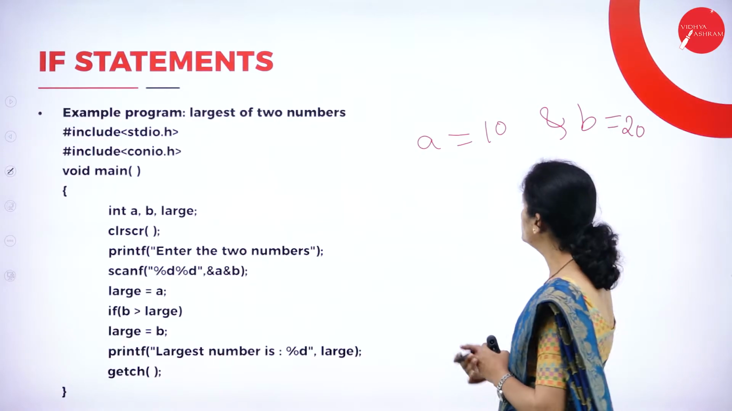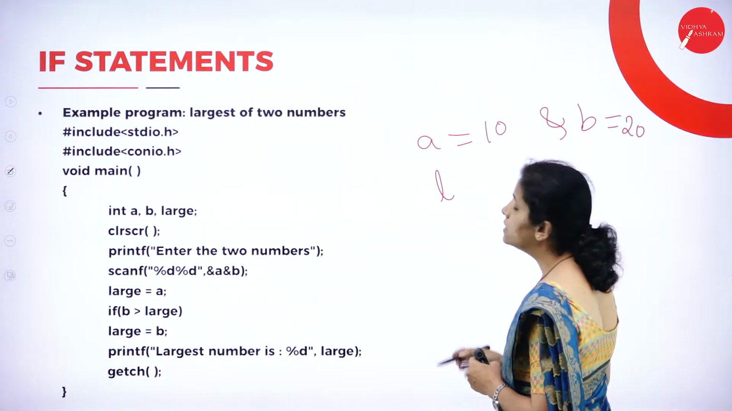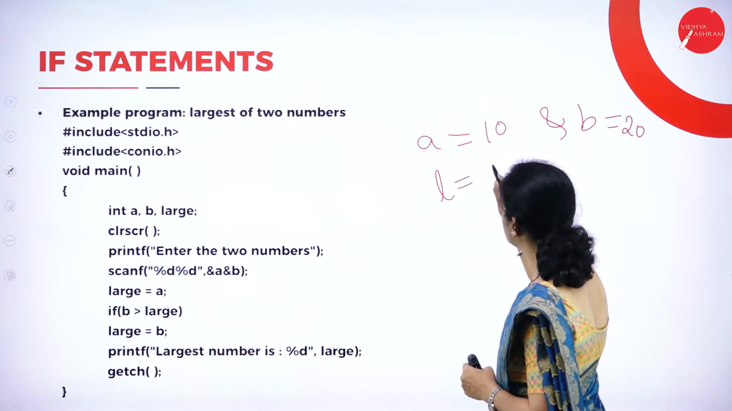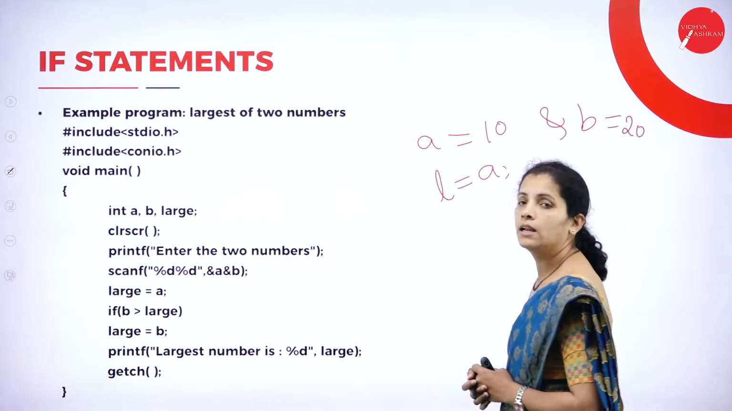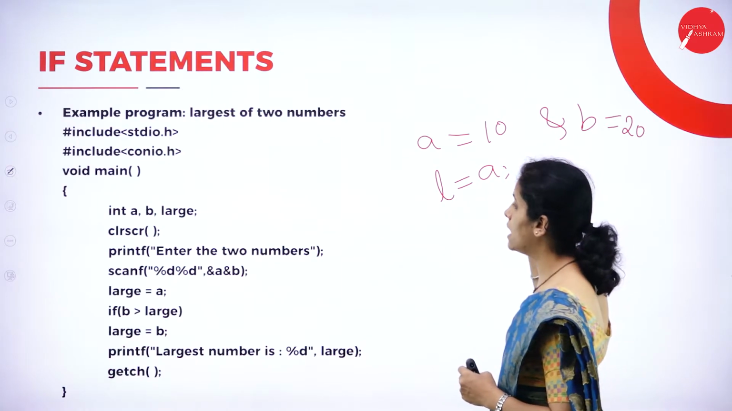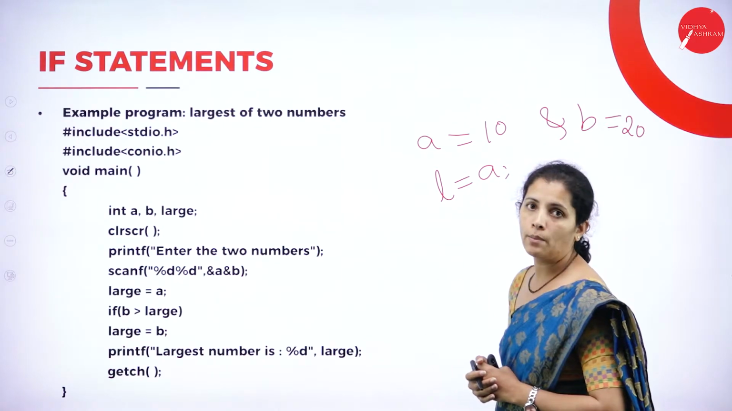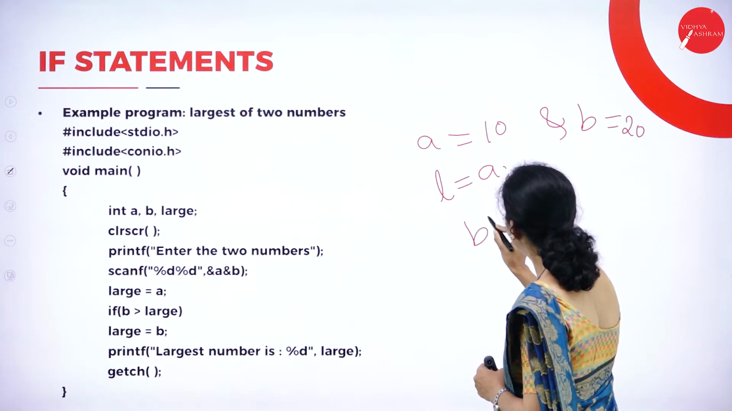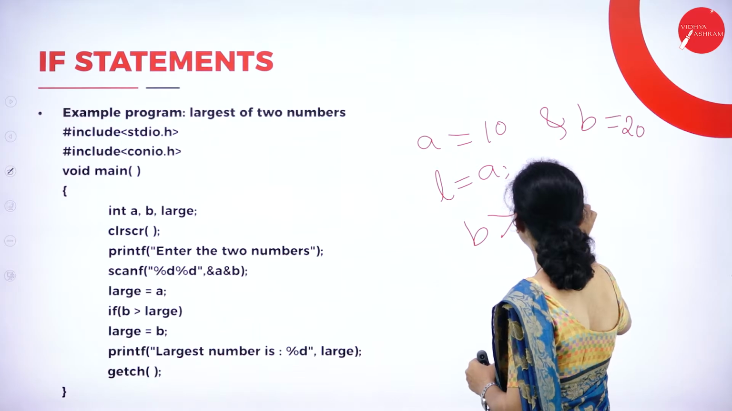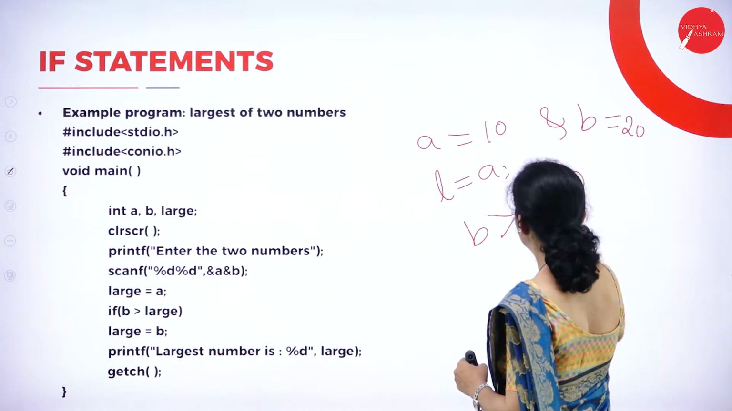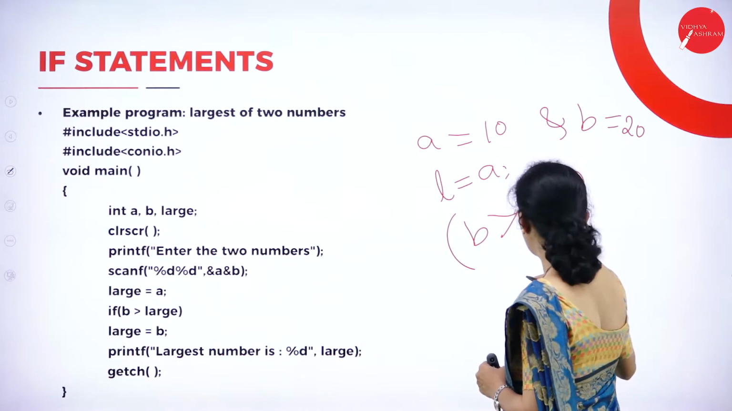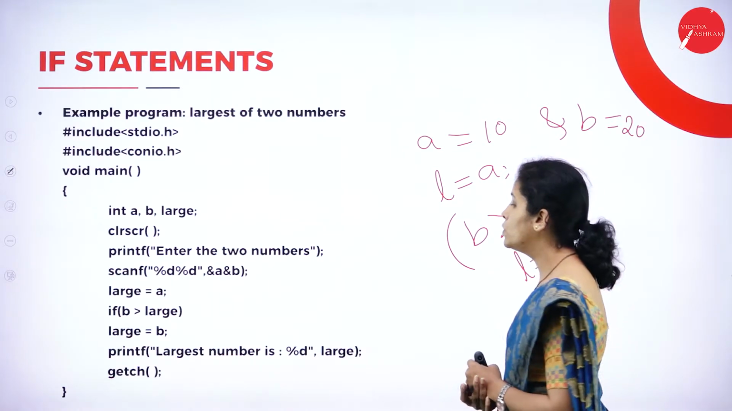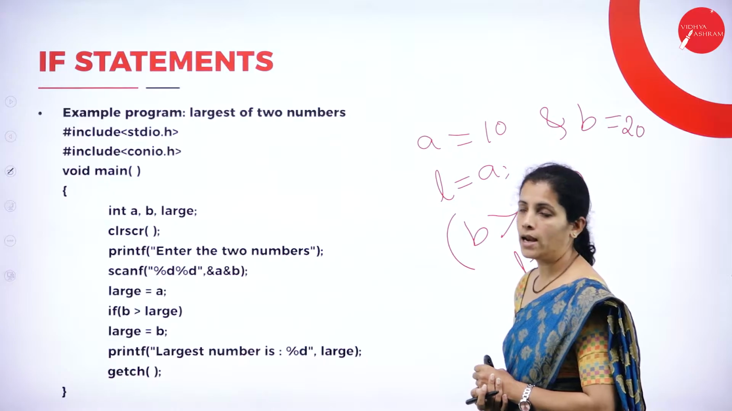Now what am I going to do? I'm going to take one dummy variable called large and I'm going to assign A to it. Now I'm going to compare B with A, that is, B greater than A. Then I'm going to assign large equal to B and I'm going to display the B value.